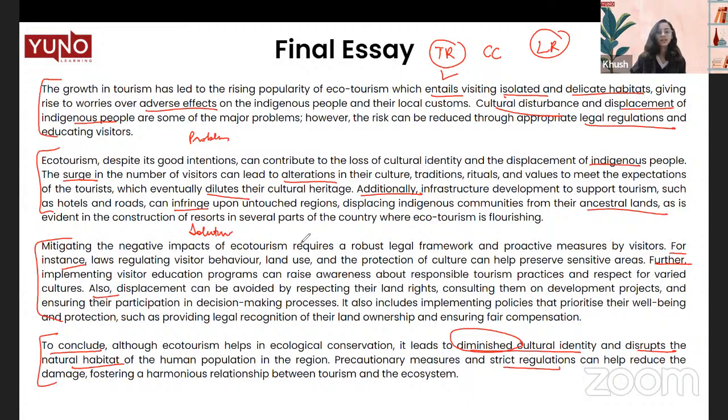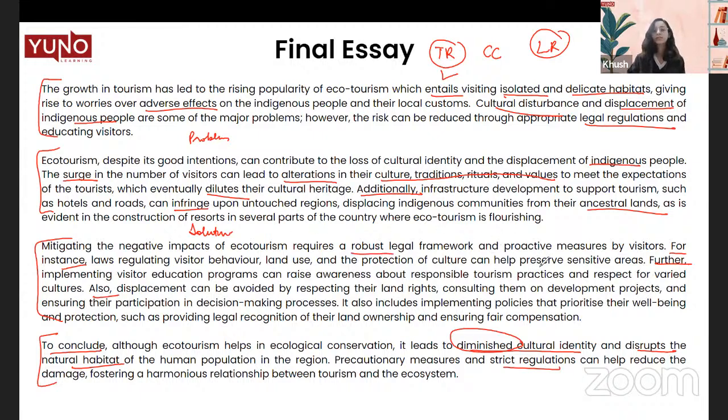Ancestral lands. So all these words are also very key words, right? When we're talking about indigenous people, ancestral land is a very specific word. If we're talking about tourism, then words like culture, tradition, and rituals are very key words that you can use in these essays. If you use these words, it will increase your chances to get a higher score.